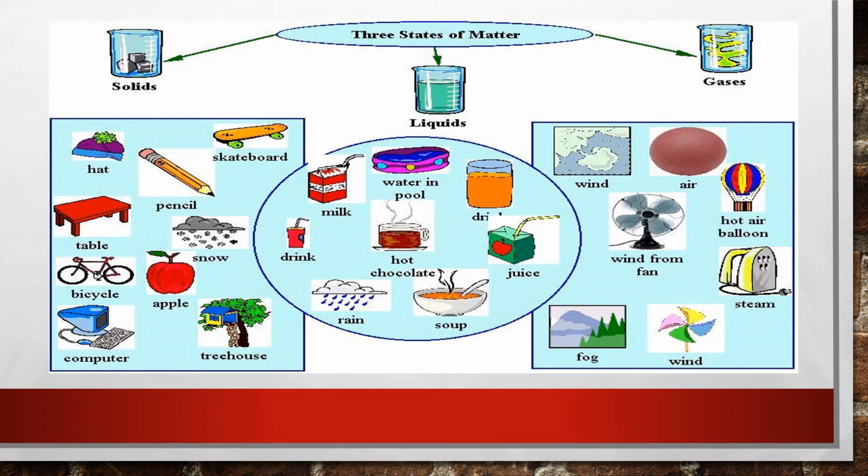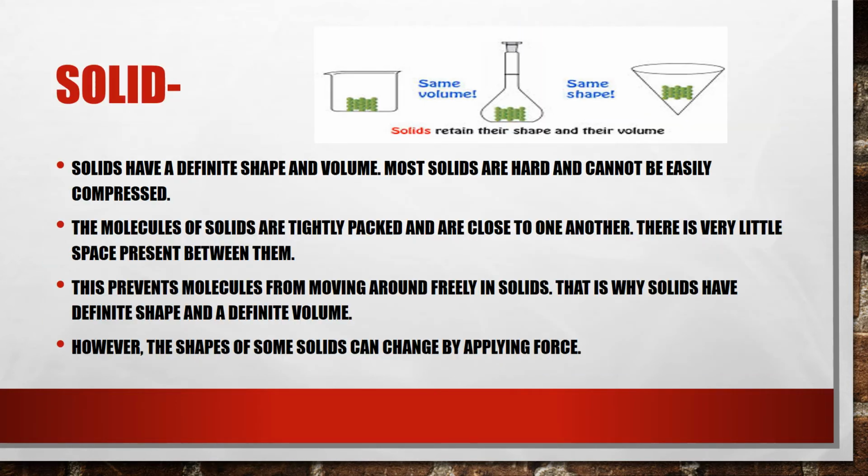Now we will study in detail each state of matter. So we will start with solid. Solids have a definite shape and volume. How can we say this? If you look at the picture given above, there's a solid I have kept in three different containers, and if you look at all the containers, the solid has the same shape, isn't it? So we can say that solids have a definite shape and volume.